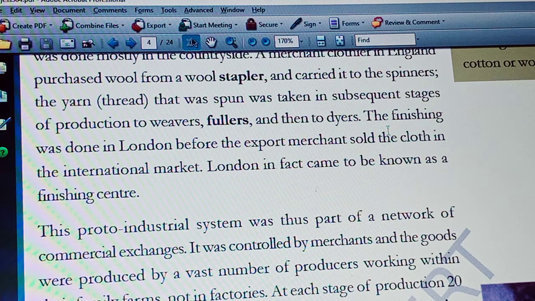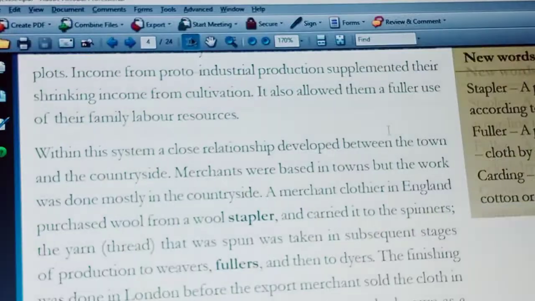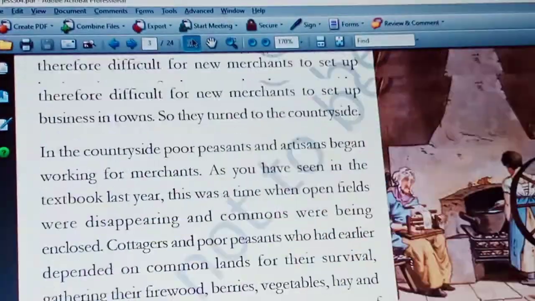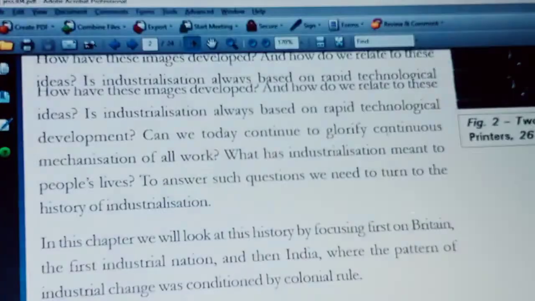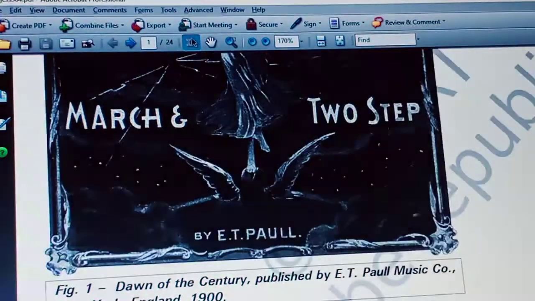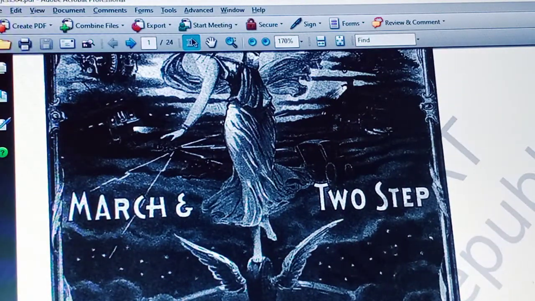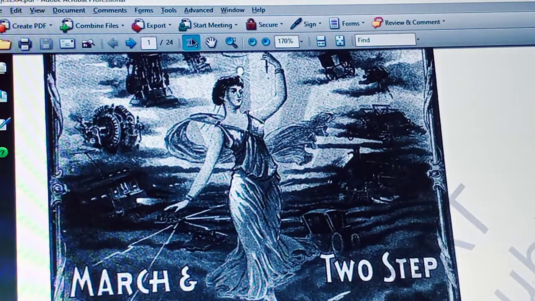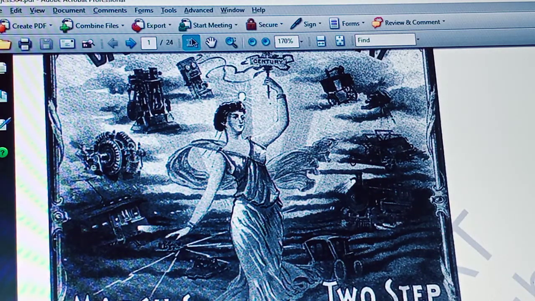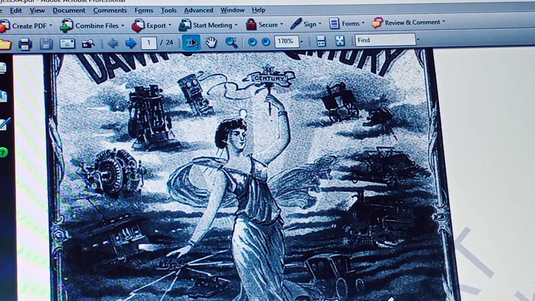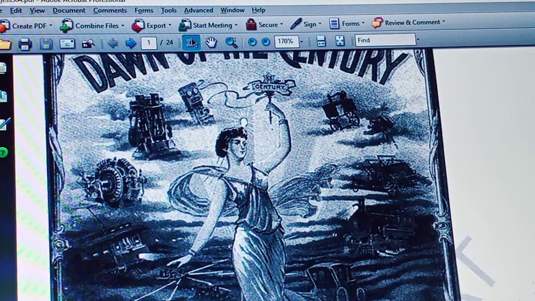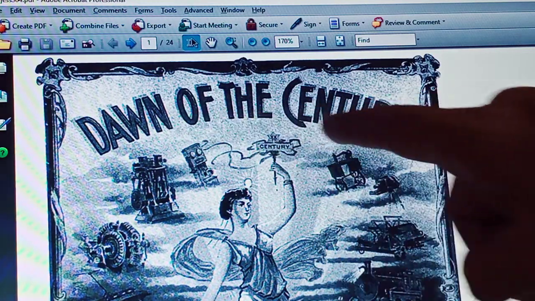Let's recapitulate today's lesson briefly once before closing today's session. Today we learnt about the industrialization period, the age of industrialization. Especially, this industrialization lesson starts with two pictures. This is the first picture. It was published in 1900 by E.T. Powell, a music company. It is the cover page of a music company which was published by E.T. Powell in 1900. So this was the dawn of the century.